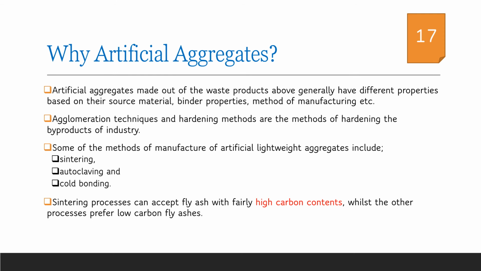There are many other methods available for the manufacture of artificial aggregates such as sintering, autoclaving, cold bonding, etc. Mainly the lightweight aggregates are manufactured using these procedures. In the sintering process, we use fly ash with high carbon content, and in other processes, we use low carbon fly ashes.